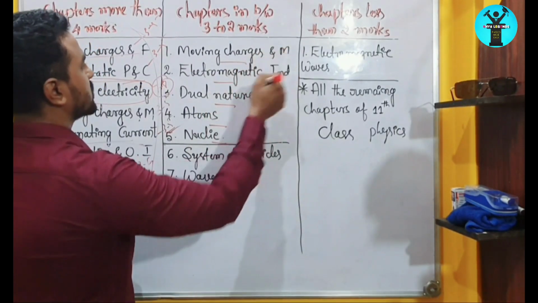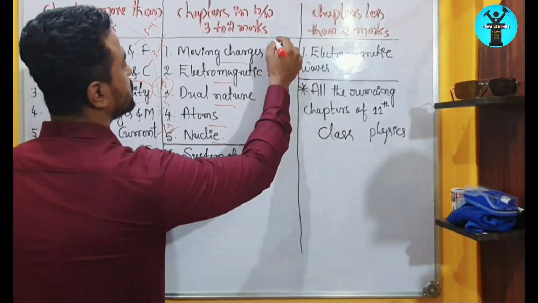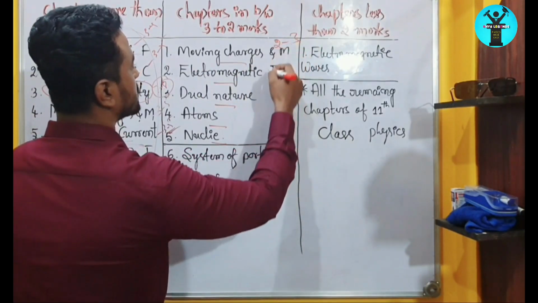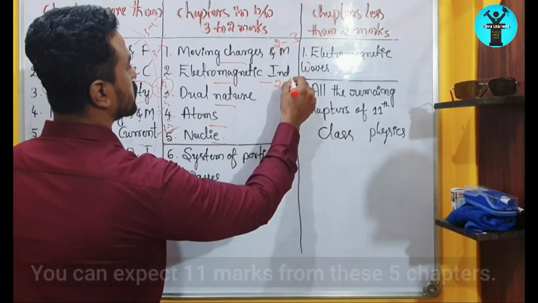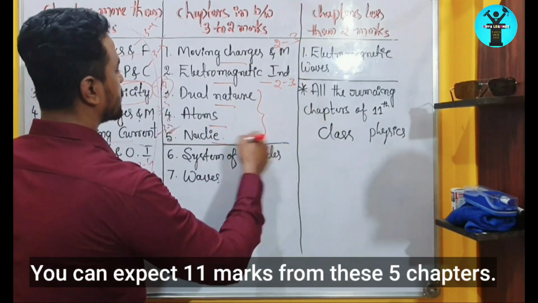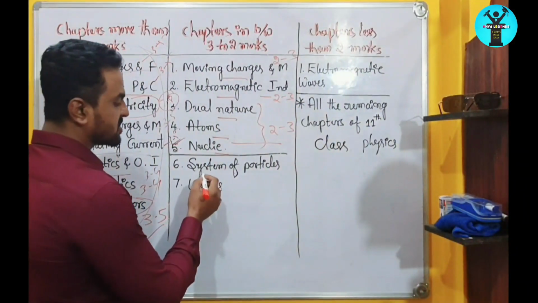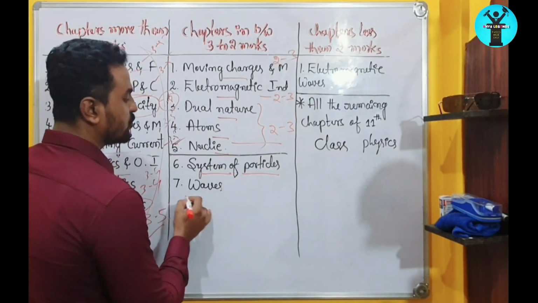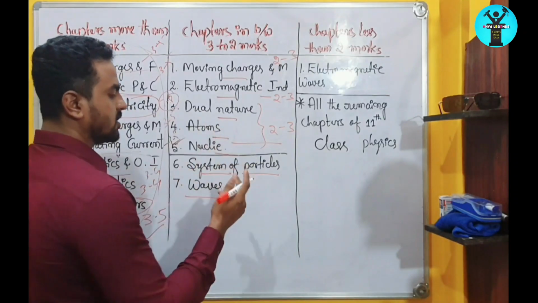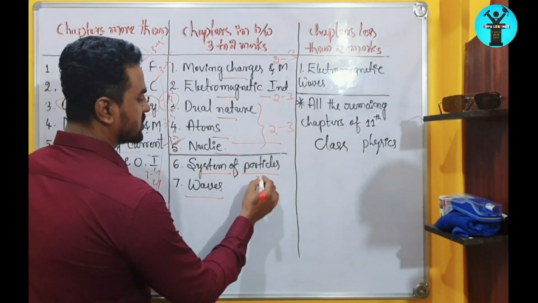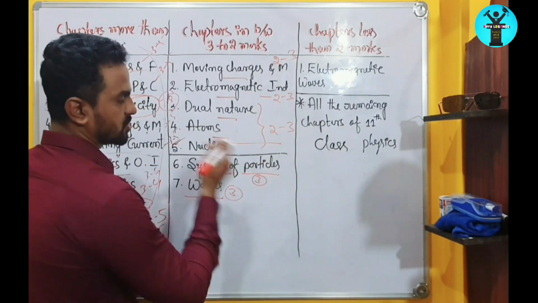So you can observe that in moving charges and magnetism, you can expect 2 to 3 marks. And this one also, you can expect 2 to 3 marks. And these 3 chapters also, you can expect 2 to 3 marks. The chapters of first year, system of particles and waves. In these chapters, in 2 years, they asked 3 marks questions, 3 questions, right?